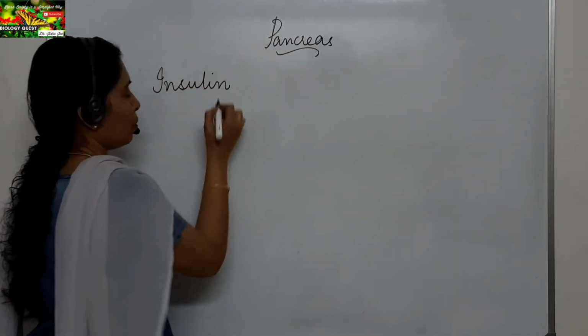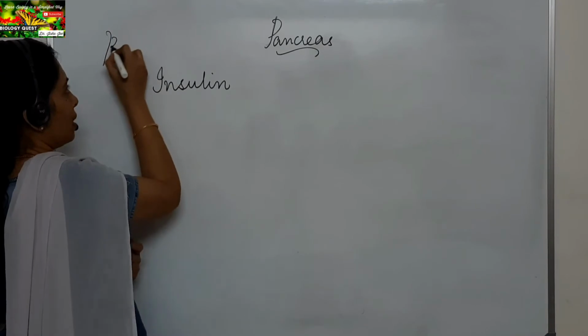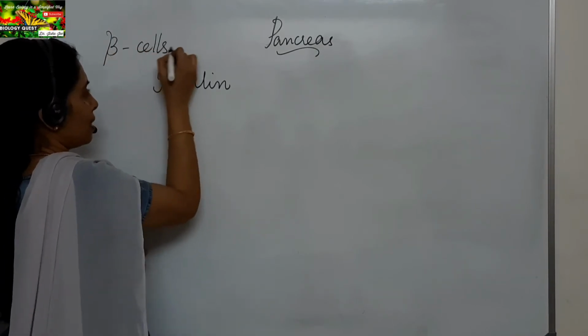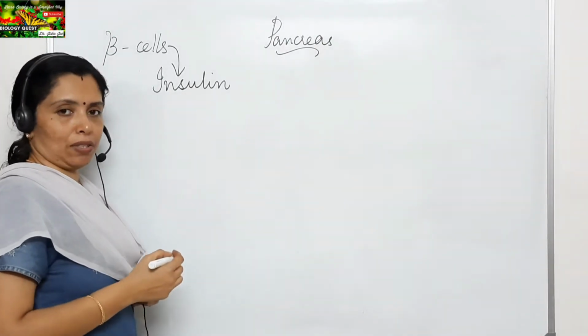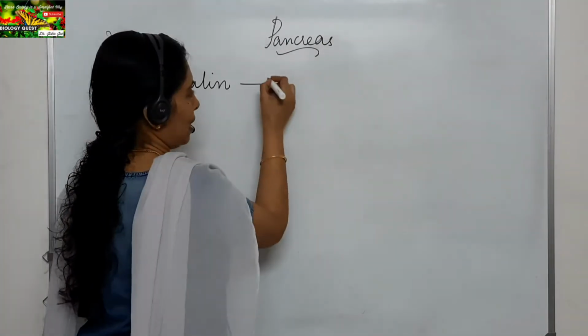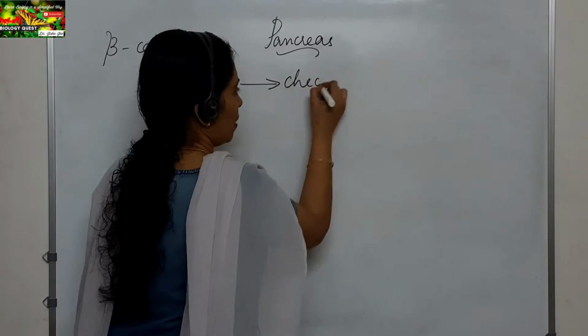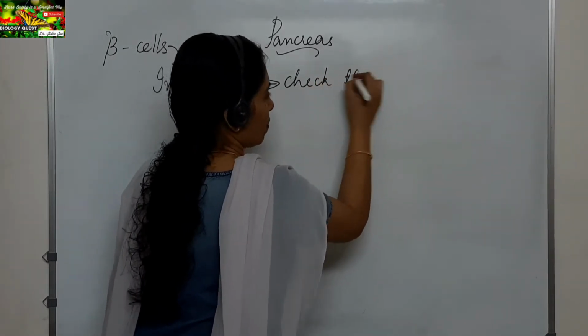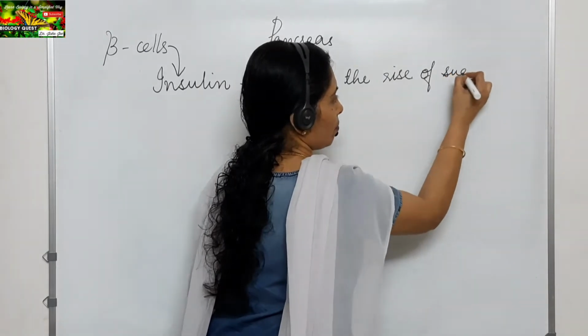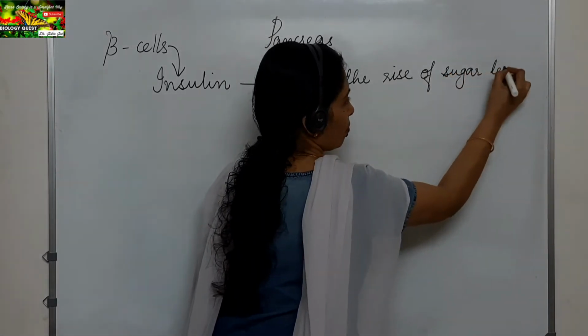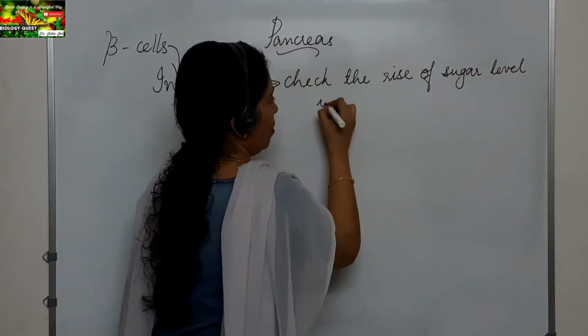Function: we know insulin is secreted by the beta cells. The beta cells of the islets of Langerhans secrete insulin, and the function of insulin is to check the rise of sugar level in blood.